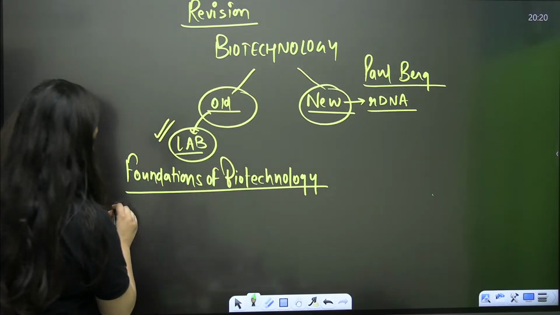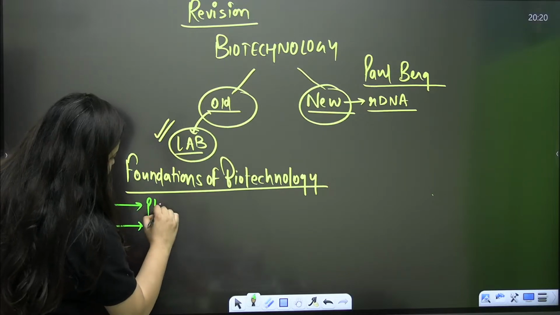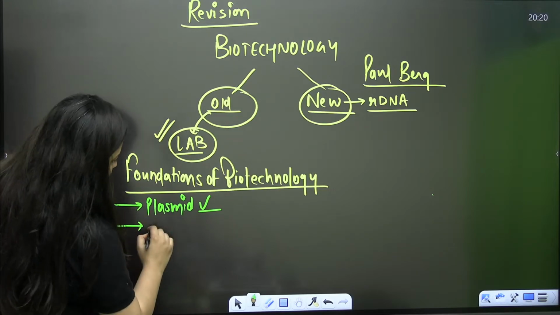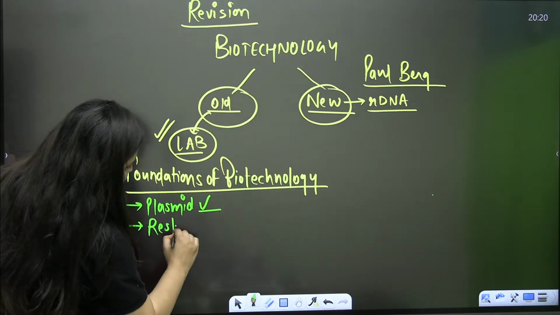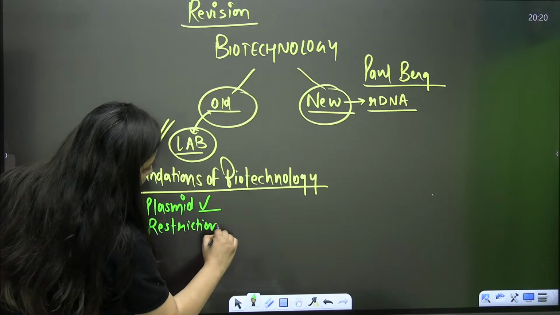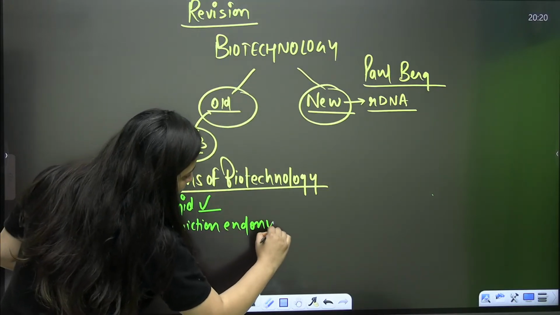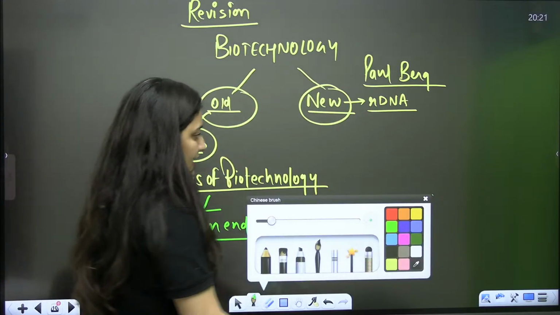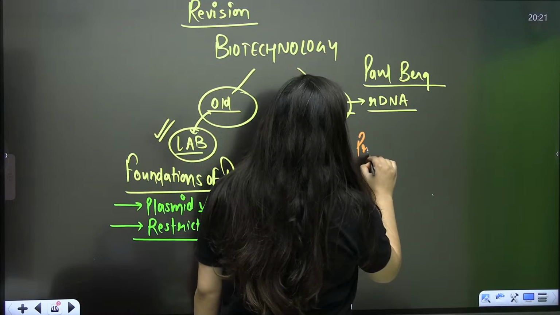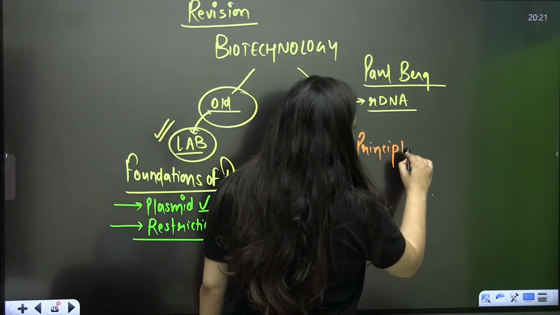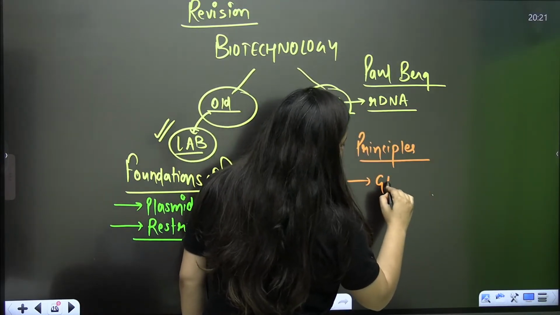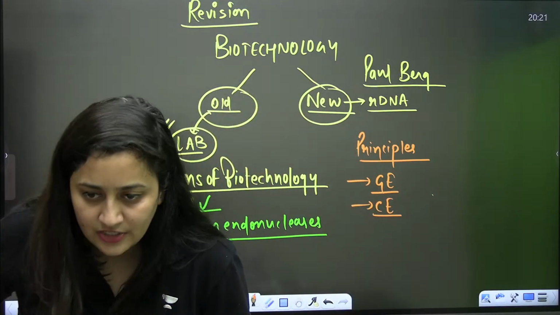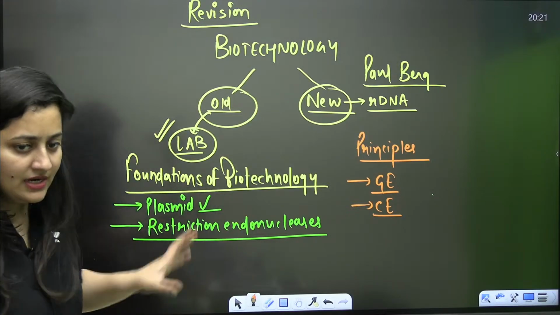When it comes to the foundations of biotechnology, there is the discovery of the plasmid, which is the extrachromosomal DNA in a bacterium, and the discovery that restriction endonucleases can be used in vitro as well. These two are the foundations of biotechnology. And when it comes to the principles, here you'll be talking about genetic engineering and chemical engineering. That's what we covered in the last session.